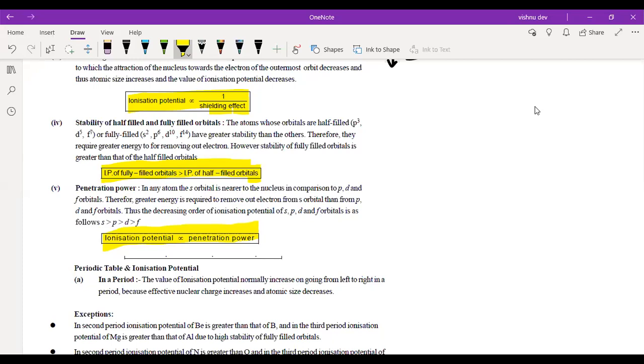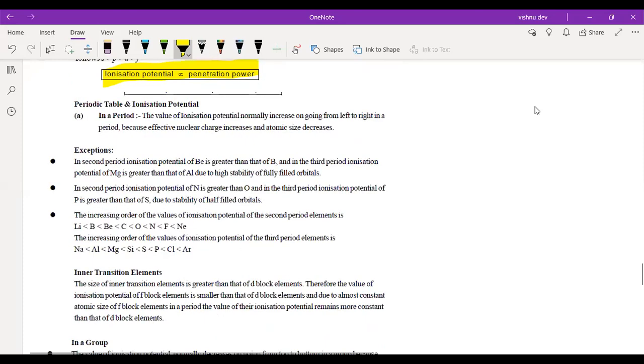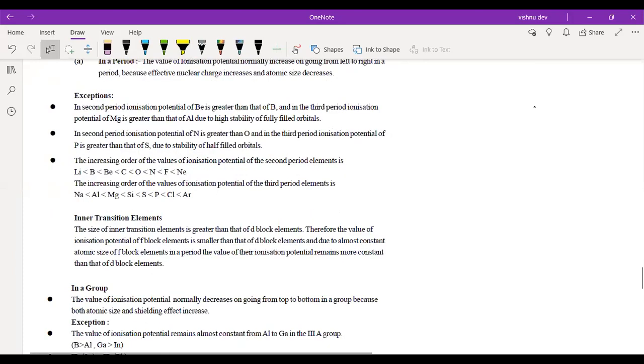Now the trend, so this we have already studied. Period में क्या होता है? Left to right size should decrease, है ना? And we know that ionization energy is inversely proportional to size, so ionization energy should increase. Okay, right? So see, that's the order.